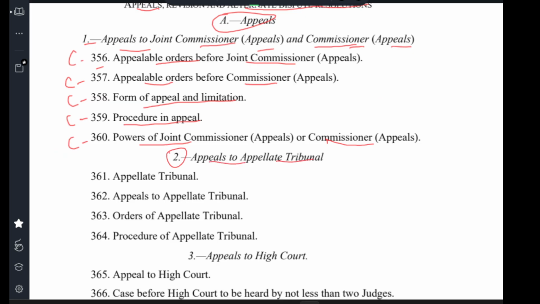Appeal to appellate tribunal. Clause 361 appellate tribunal. Clause 362 appeal to appellate tribunal. Clause 363 order of appellate tribunal. Clause 364 procedure for appellate tribunal. Appeal in High Court.